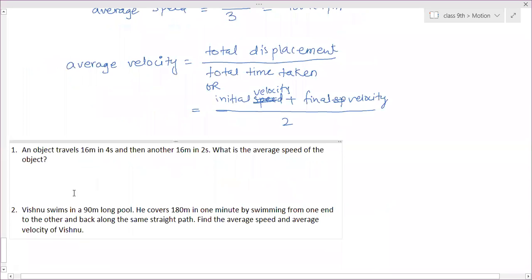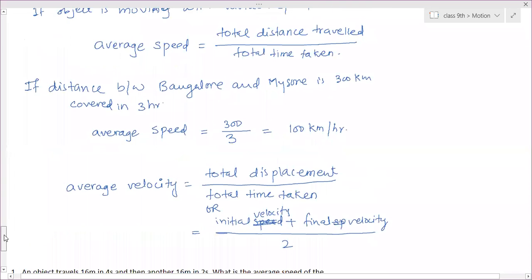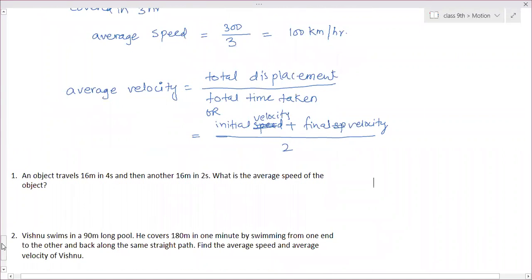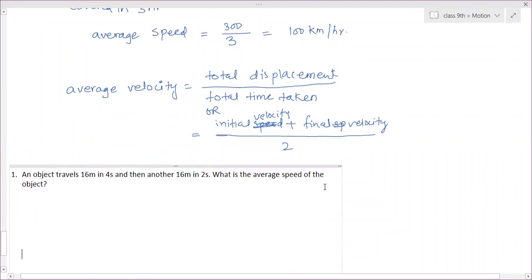Can you just scroll up? Here the question is given, numericals based on this part. This chapter is full of numericals.